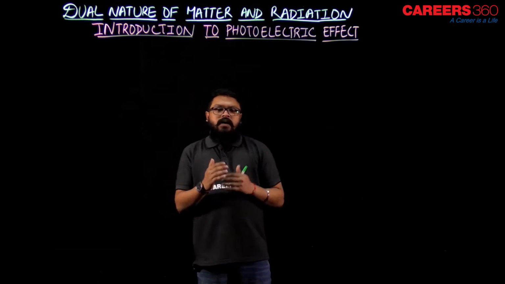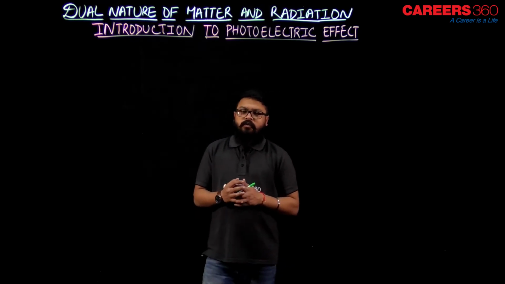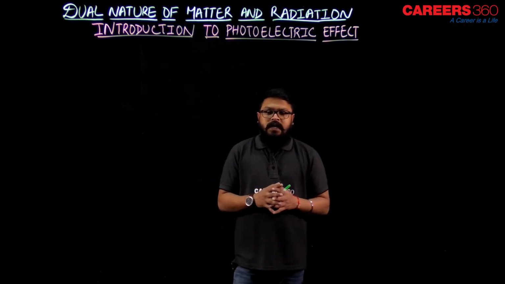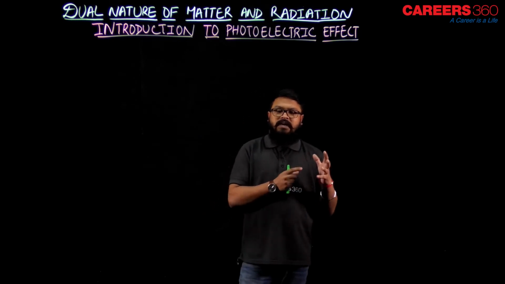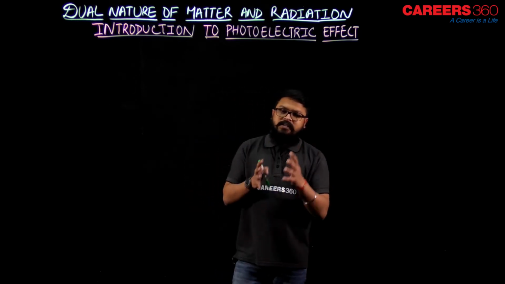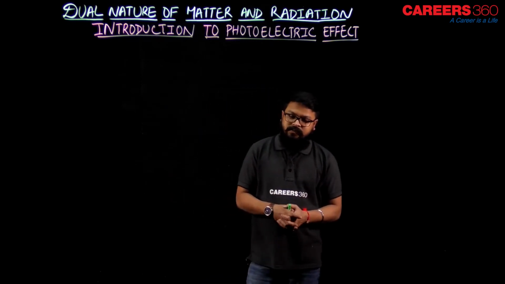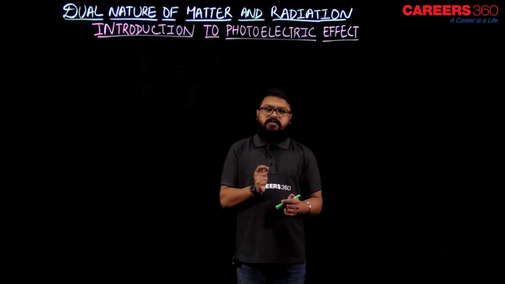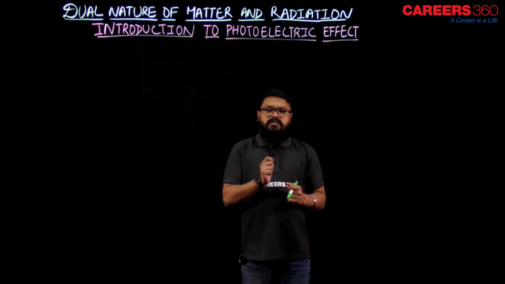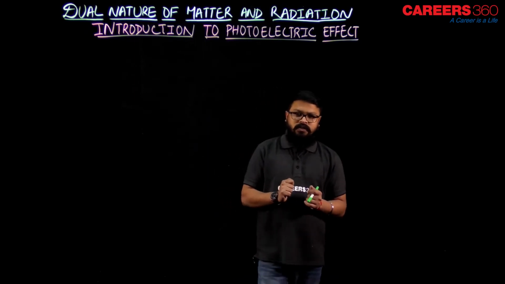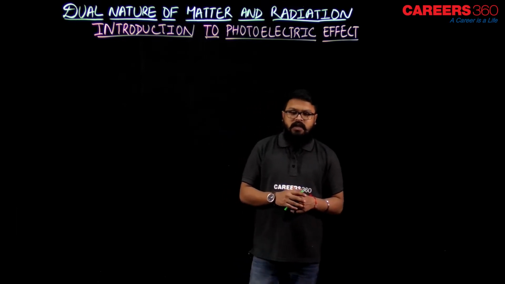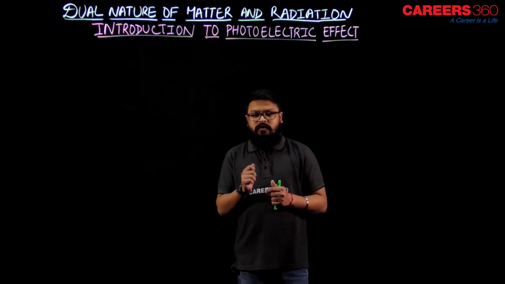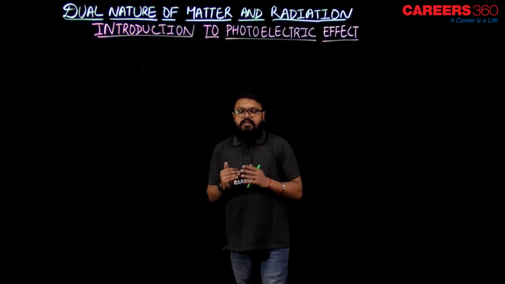Now the experimental proof behind it is that whenever a metal surface or any metal block is exposed to electromagnetic radiation, that is nothing but an electromagnetic wave, or light being incident on the metal surface, then if the photon, that is nothing but a packet of energy or quanta, has energy greater than or equal to the work function, as we have already studied about work function, of the metal surface, there would be emission of electrons.